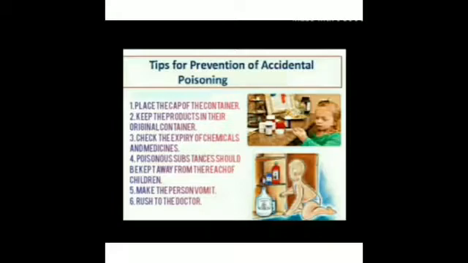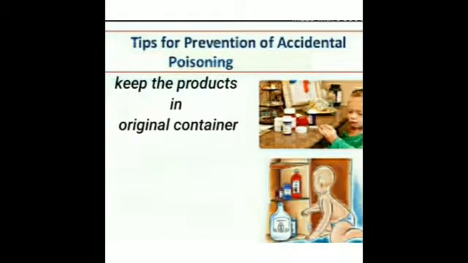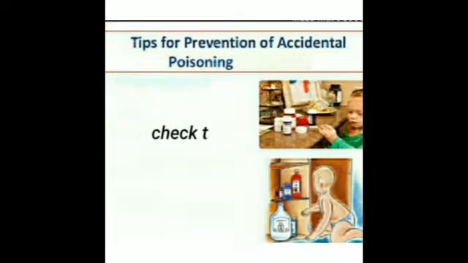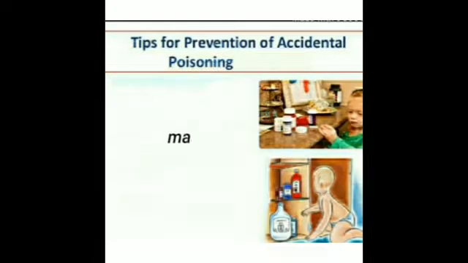In this case, we can take certain steps like placing the cap on the container, keeping the products in their original containers, checking the expiry of the chemicals and medicines, making the person vomit, and rushing to the doctor.